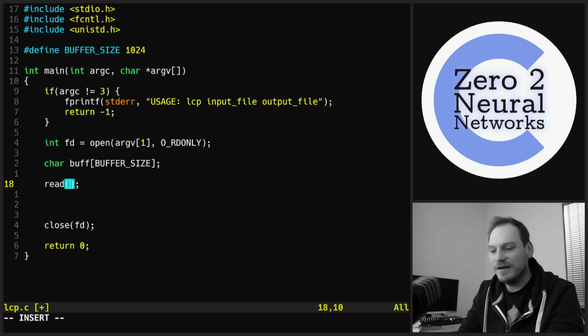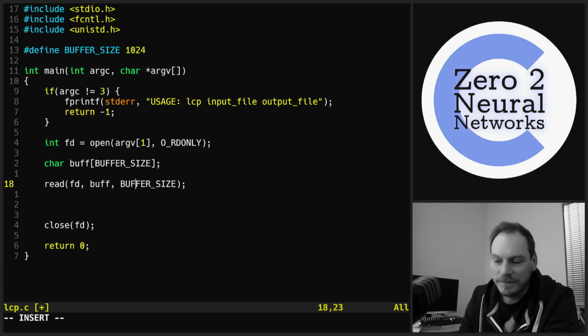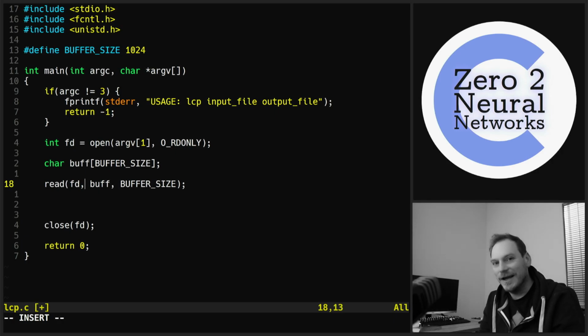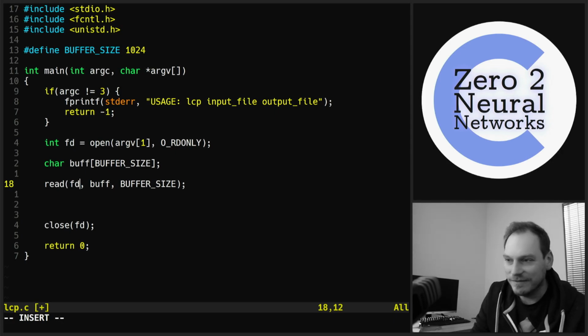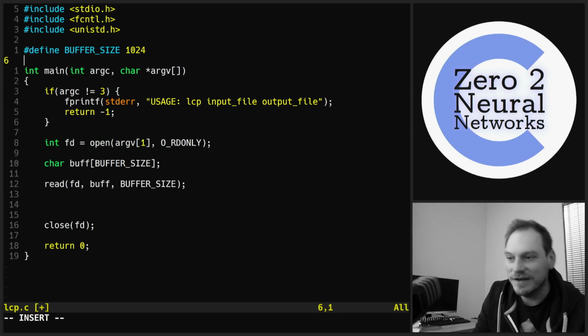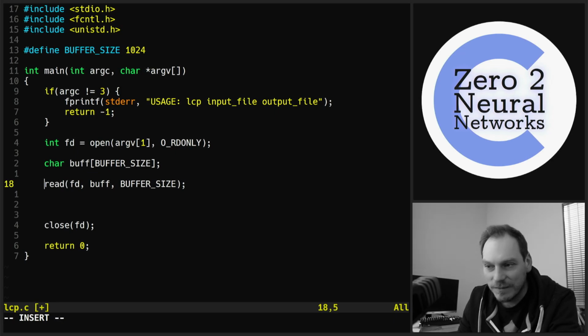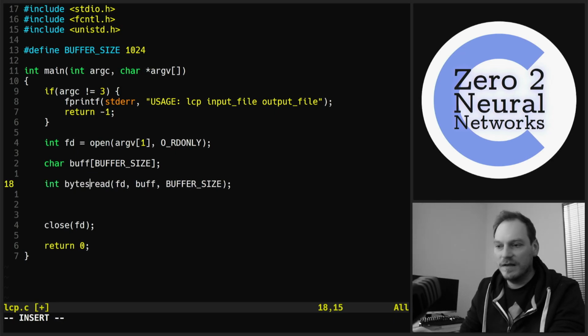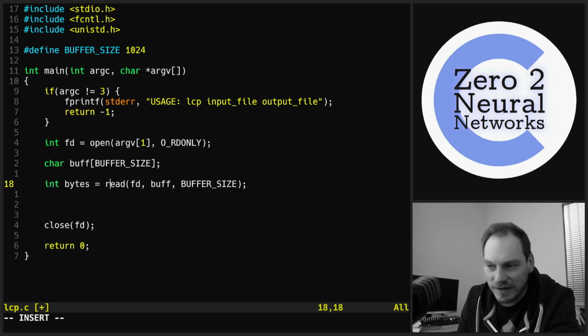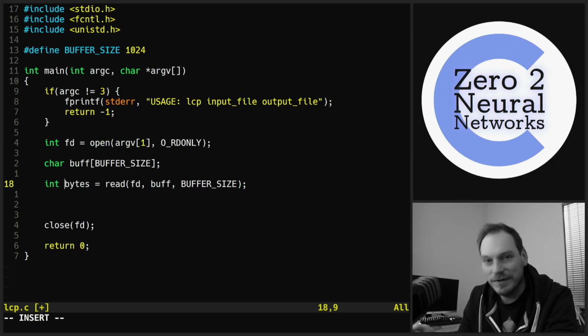So we want to read from our file descriptor into our buffer, and we want to read the amount of bytes BUFFER_SIZE. It doesn't matter if there aren't 1024 bytes, because we'll read up to the buffer size on this read function. We don't have to guess exactly how many bytes are in the file and make the buffer size exactly match it. We'll just read up to the buffer size, and when we call this read function, it will return the number of bytes read, which is handy because we're about to print them out now.